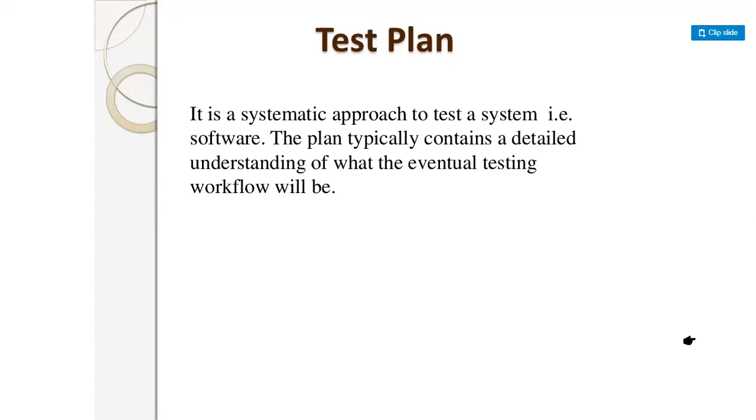We have to understand what the software requirement is, and in which manner our programmer will build the software. It is an eventual testing workflow in which we have to test each and every phase, and this is the whole planning before the testing phases begin.